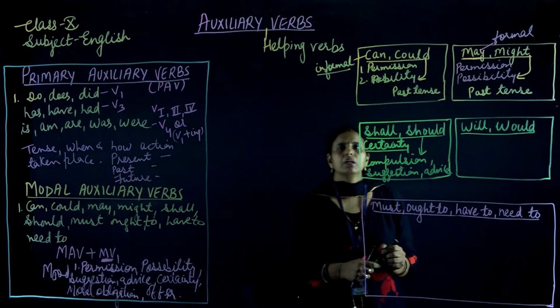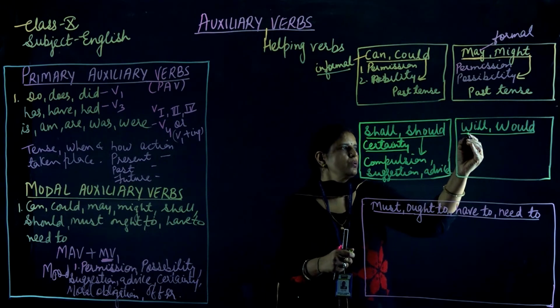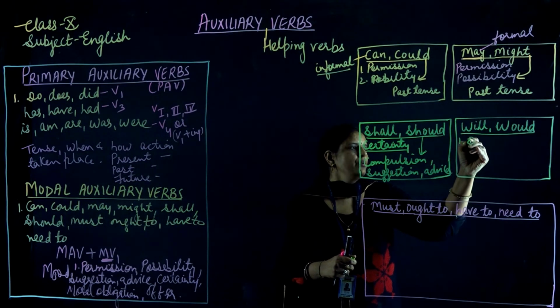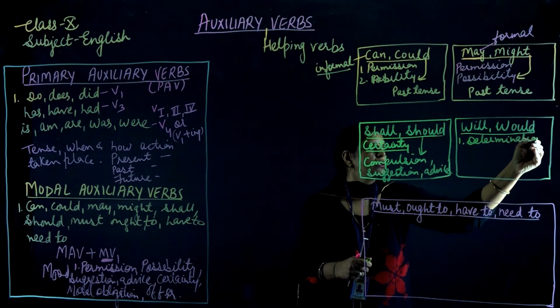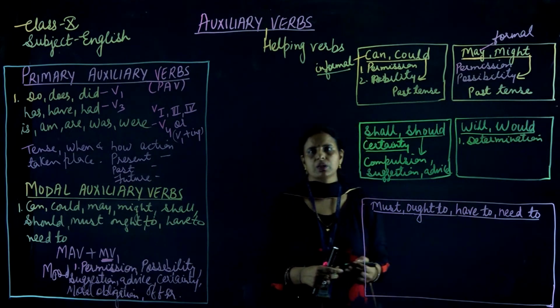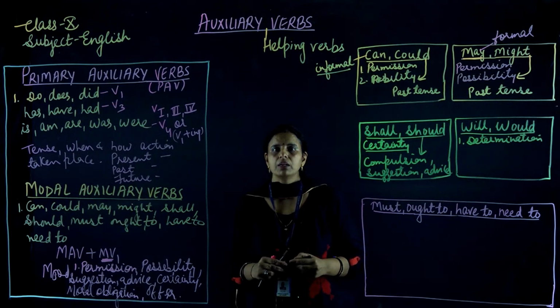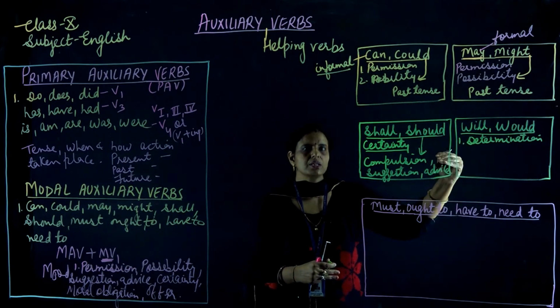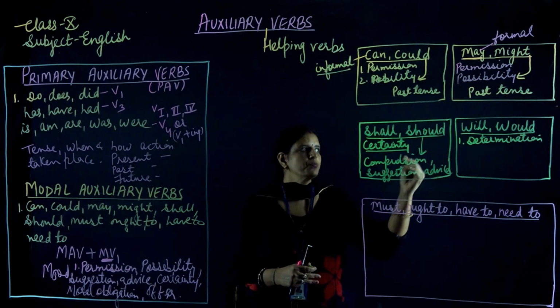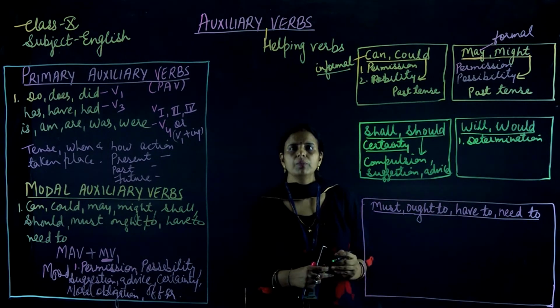Now next one is will and would. Students, we make use of will when we are showing strong determination. Means we are confident about something. Like my father will go to Jaipur tomorrow, means that confirmation is there that definitely he will go. Then we will make use of the modal verb will.